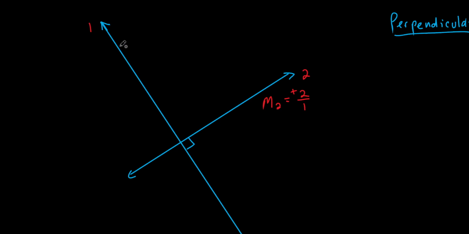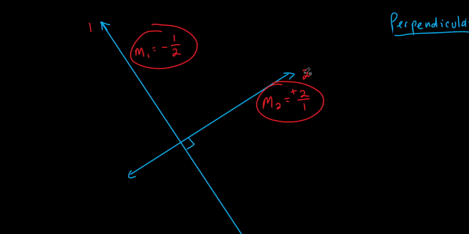This is going down, so it's negative. So the slope of line 1 is going to be negative, and then it's the inverse of 2 over 1. What's the inverse of 2 over 1? It's 1 over 2, or 1/2. So the slope of line 1 is negative 1/2 if the slope of line 2 was positive 2. Do you see that? That's the relationship between two lines that are perpendicular.